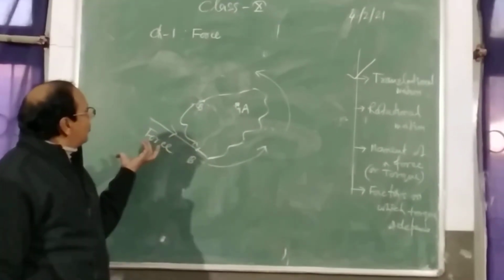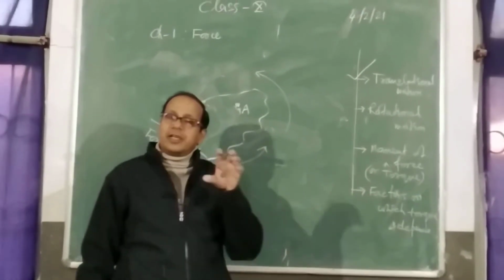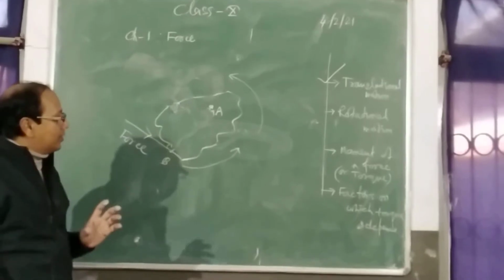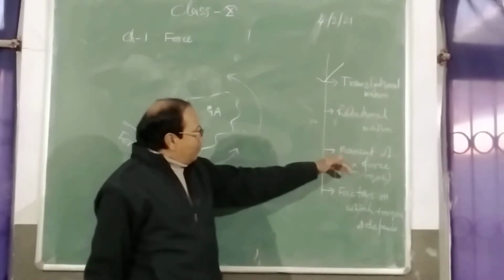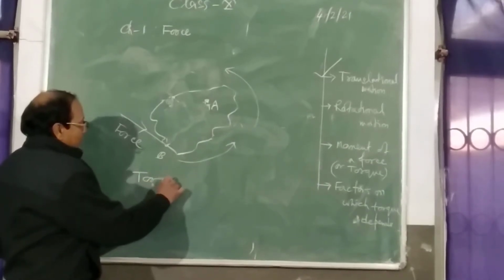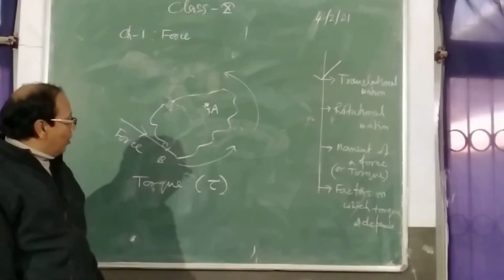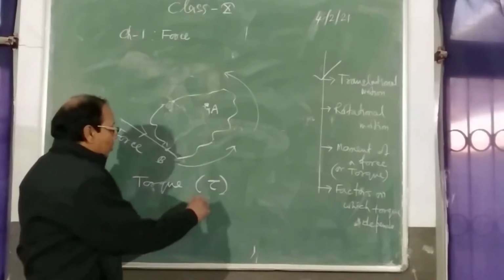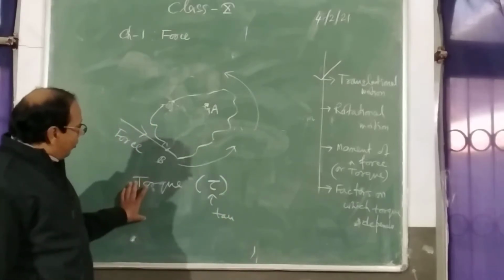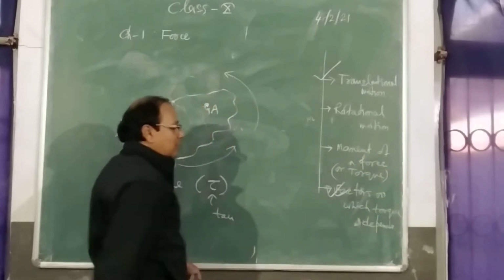So what is moment of force or torque? It is the turning effect. Moment of force is the turning effect of a force about a fixed point. Right? So moment of force can also be named torque. Normally we symbolize it as tau. This one is read as tau. Okay? So torque depends on two factors. What are the two factors?